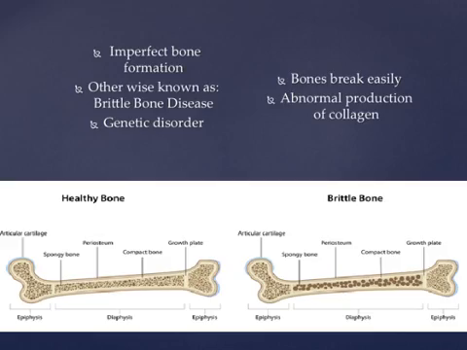Osteogenesis imperfecta means imperfect bone formation. It is also known as brittle bone disease. This is due to the condition of the bones. OI is a genetic disorder that affects the bones, which causes the bones to break easily either through a mild trauma or through everyday motion. Those diagnosed with OI have an abnormal production of collagen. This hinders their body's abilities to make strong bones.